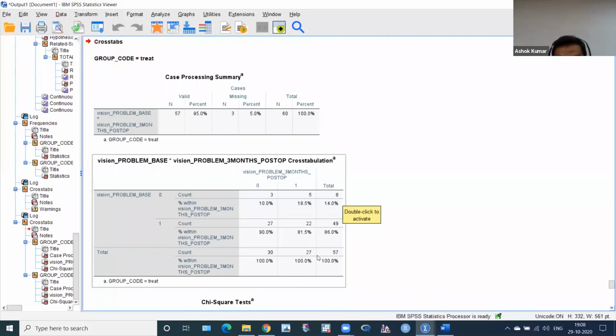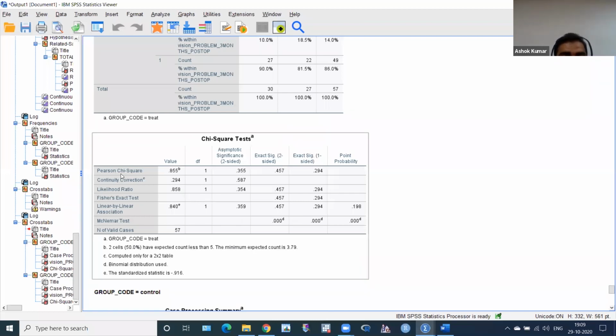If you want to get the percentage, 49 by 57, 49 by 57 is 86. Again, you have to get the percentage 27 by 57. So this will not come 100, it will come other. 27 by 57, this means percentage. It means it is less than 86. Is it significant or not? We cannot use Fisher exact or chi-square test in this situation. We have to use